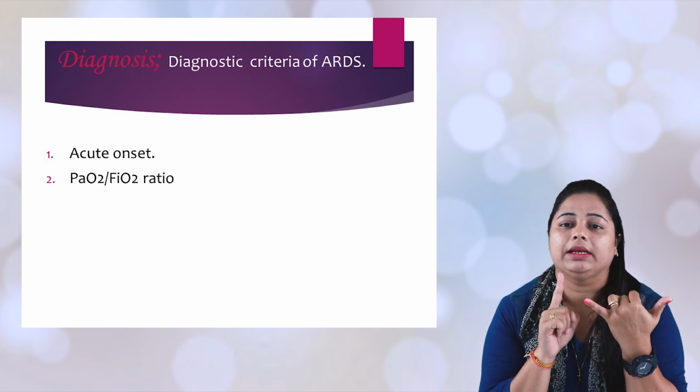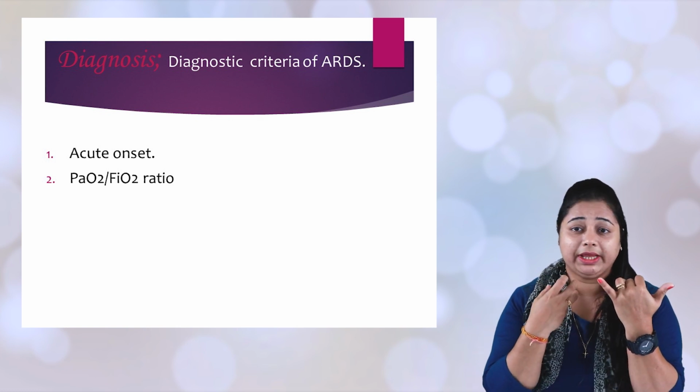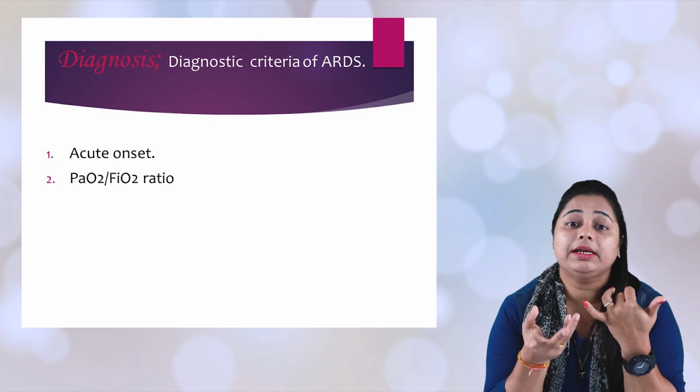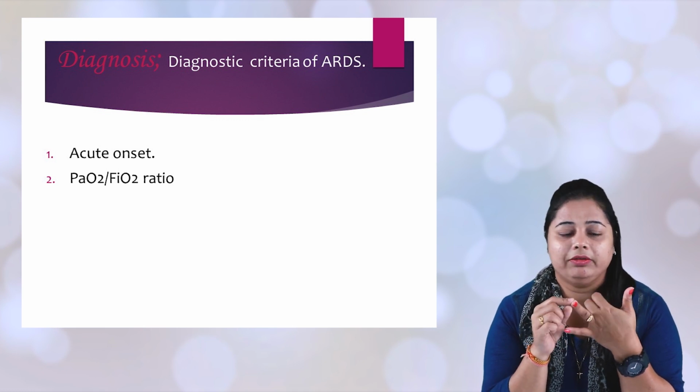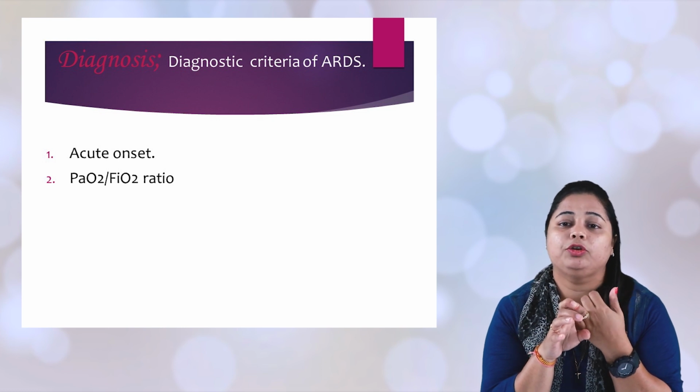One, it says acute in onset. Even though it may be slowly progressing inside, it is acute, that means it occurred suddenly. Second one, the partial oxygen and FiO2 ratio.